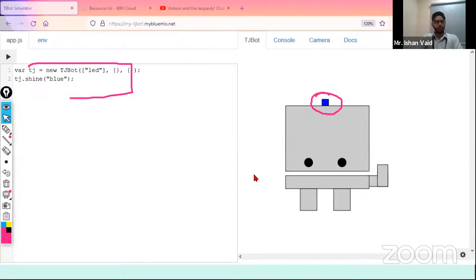So obviously we have to do the programming for that. We have to write a few lines of code, but you can see how a machine can understand your emotion and then react to it. In that case, we can work with this simulator, and we can also work with the actual TJ bot, which will ultimately be the usage of your IoT and AI. So two things I will be showing you right now, and I will be taking you to the IBM cloud now.